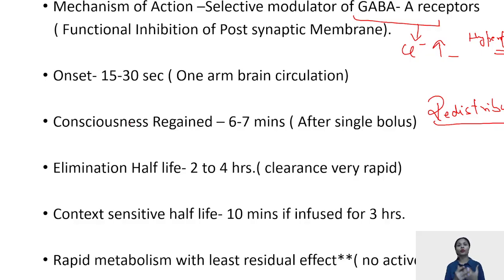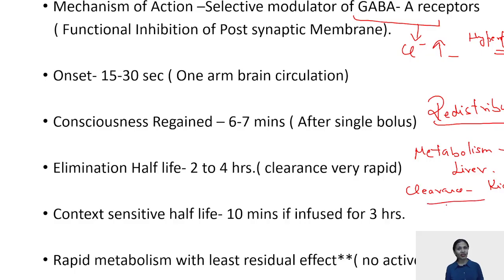Where does it get metabolized? Every induction agent is going to get metabolized hepatically in your liver, and eventually it will get cleared by your kidney. All the 4 induction agents, metabolism will be in liver. The metabolism will be via liver enzymes, and clearance will be via kidney.